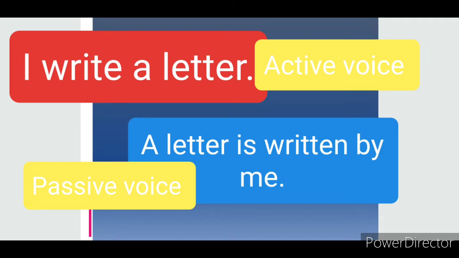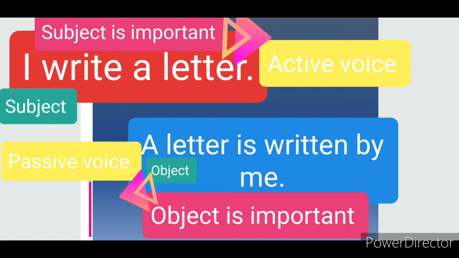In the first sentence, which is in active voice, the importance is given to "I", which is the subject in this sentence, and in the second sentence the importance is given to the letter, which is the object in this sentence. So now it is clear that in active voice, the subject performs the action and the object receives that action, and the general structure of active voice is subject, verb and object.